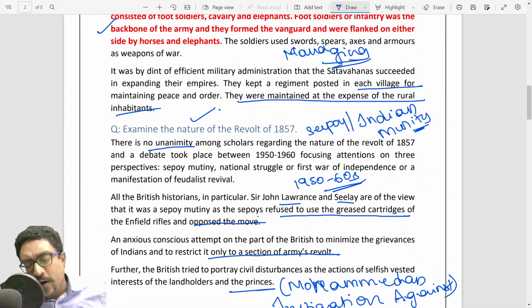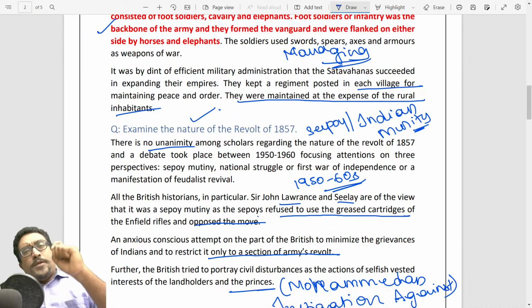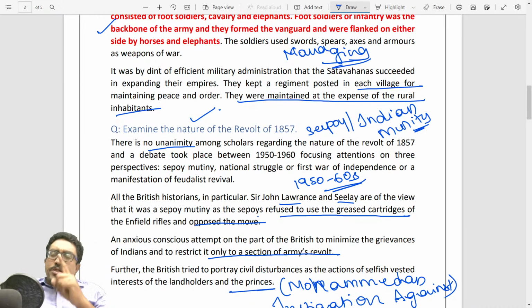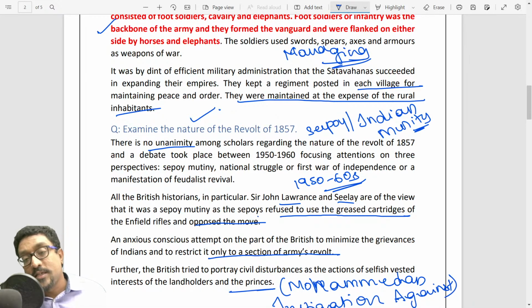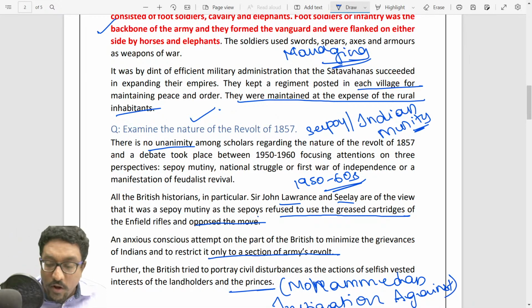Examine the nature of 1857 revolt. The speciality for this question is, the question is not asking you what was the 1857 revolt. It is not asking you what are the causes of the 1857 revolt. It is not asking you what is the impact of the 1857 revolt. You are supposed to answer what is the nature of the 1857 revolt. And if you don't answer that, then your question answer is waste. Then all your attempt will go vague.